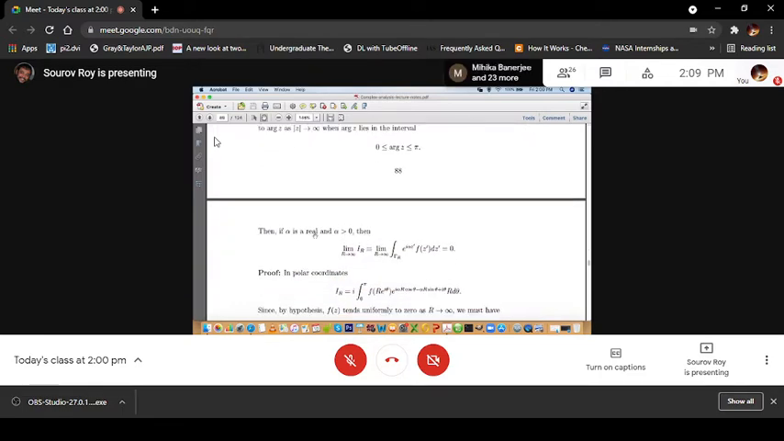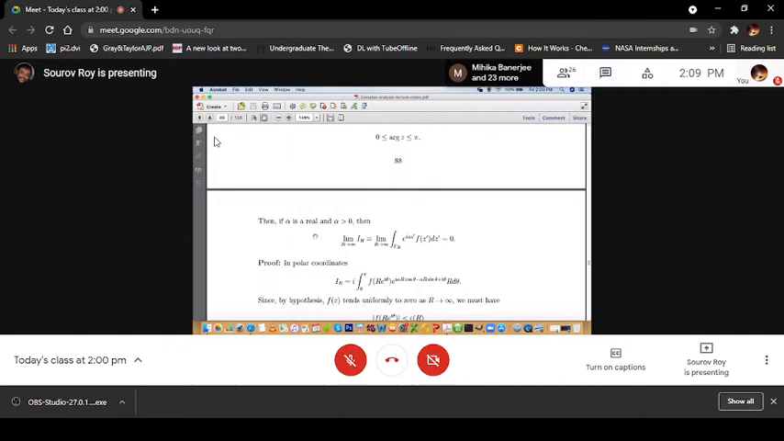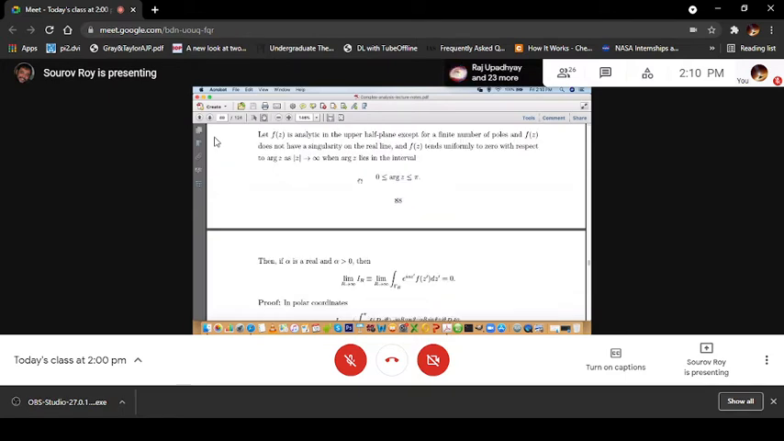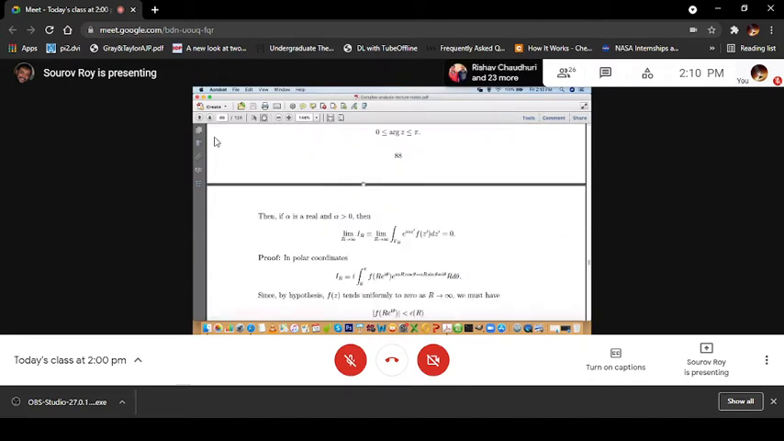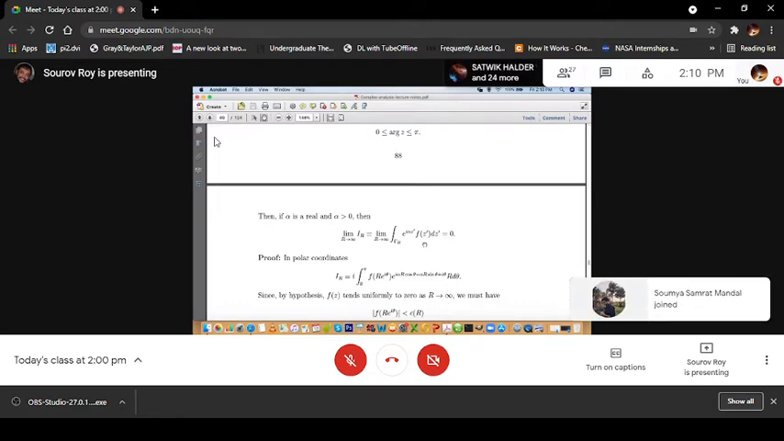Very good. So then, if alpha is real and alpha greater than 0, then limit R tending to infinity of I_R. Remember what is our I_R? I_R is the integral over gamma_R of e to the power i alpha z' f(z') dz'.